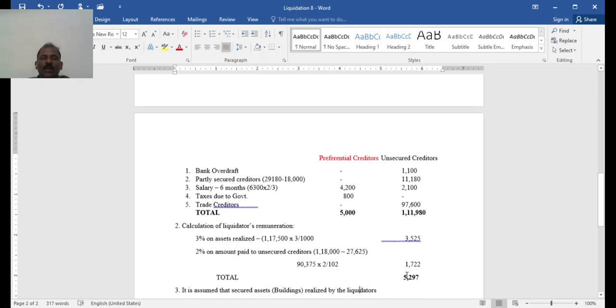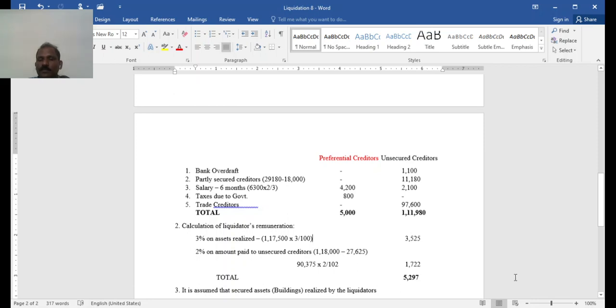As regards the calculation of the liquidator's remuneration, 3% on assets realized 1,17,500 other than cash. Then 2% on the amount paid to unsecured creditors. You see, total amount available for payment 1,18,000 less payments made so far, that is secured creditors 18,000, legal charges 500, one part of liquidation expense 3,525.